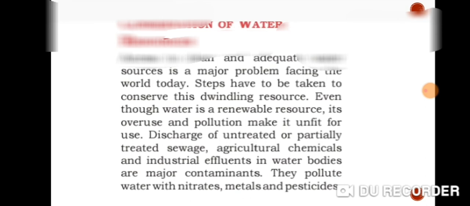Water is a renewable resource, meaning it can be renewed easily. But overuse and pollution make it necessary to conserve water. Sewage, agricultural chemicals, and industrial waste are the things that pollute the water with nitrates, metals, and pesticides. Various steps can be taken to conserve water and prevent it from getting polluted.